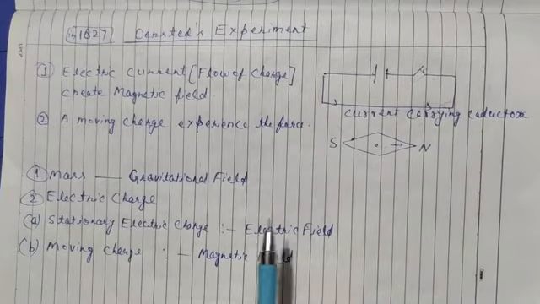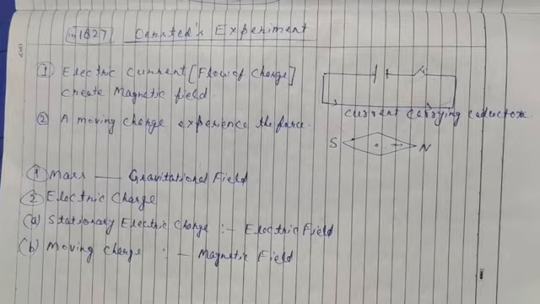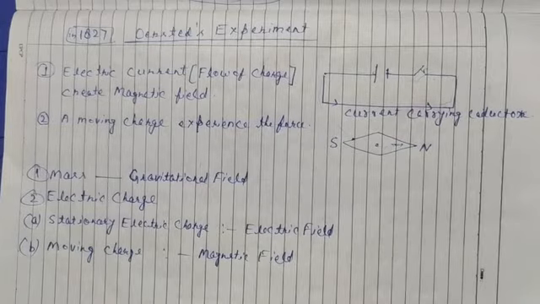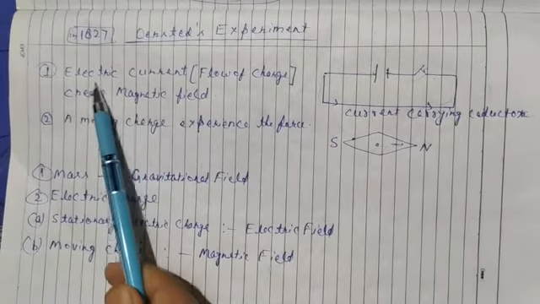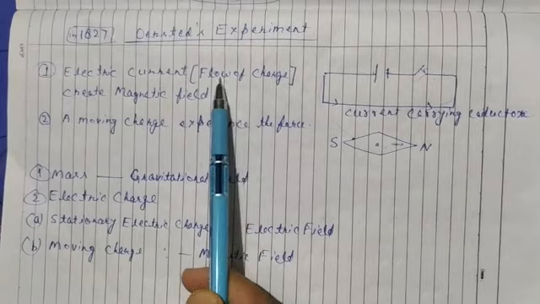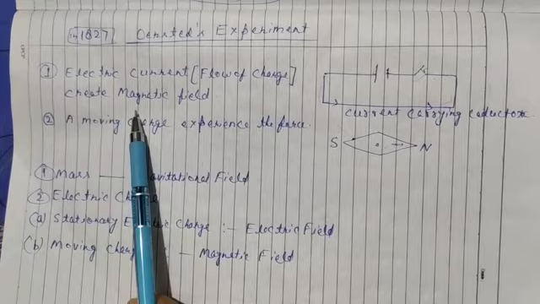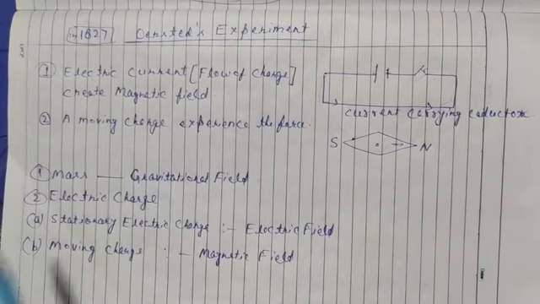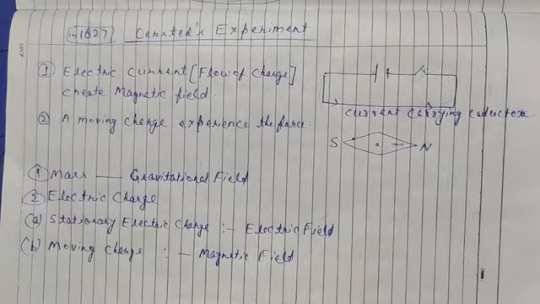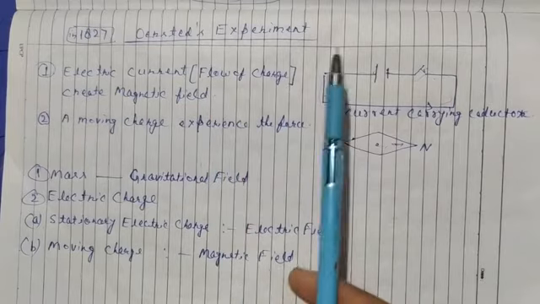So this was the first relation between electric current and magnetism. Electric current creates a magnetic field. And what is electric current? Electric current is the flow of charge. So electric current creates a magnetic field, or we can say the flow of charge creates a magnetic field. Now there is another thing. If a magnetic field is created by the flow of charge, then we should experience it.